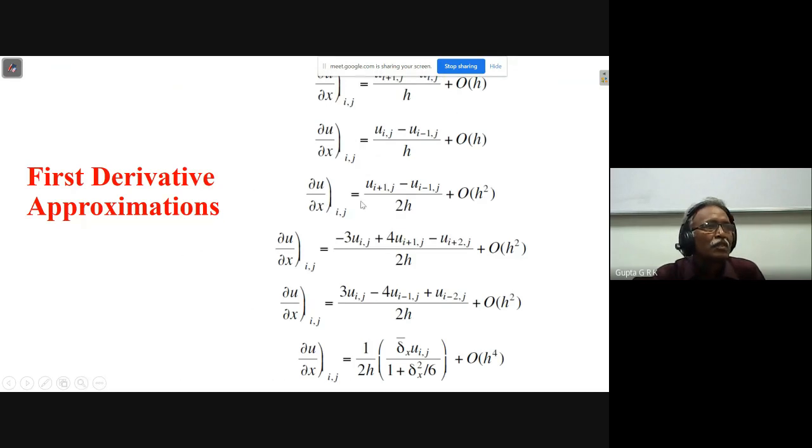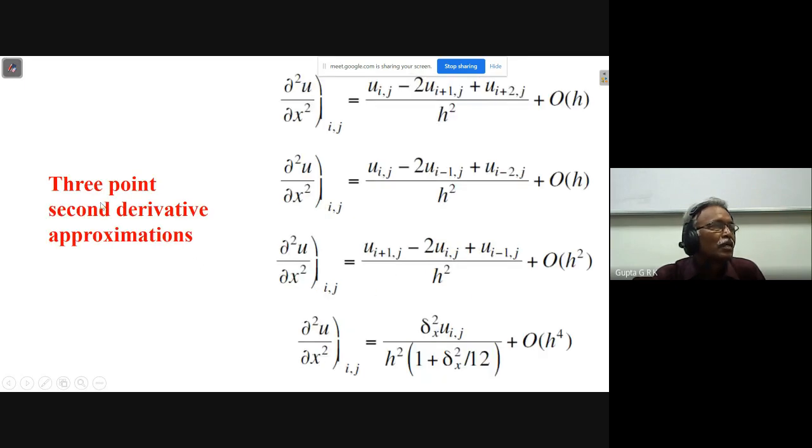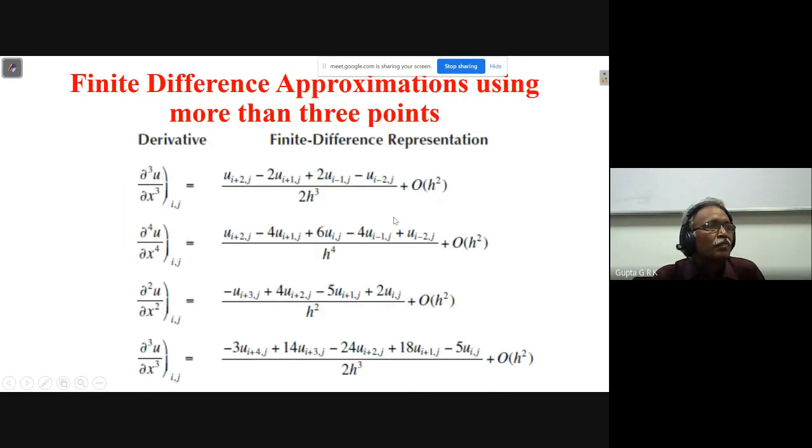So first order derivative with different approximations. You can see here second order accuracy, forward difference, backward difference, like that. And this is the 3-point second order derivative approximation. This we have already done.